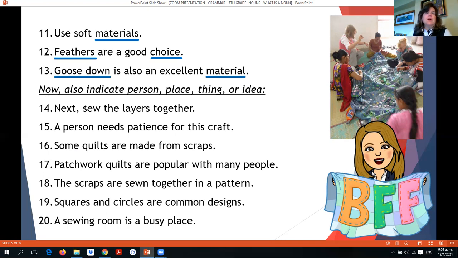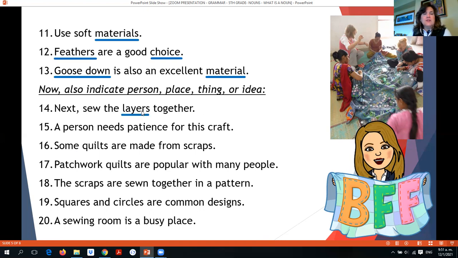Now, the idea is that with your participation you mention it, and also indicate if the noun is a person, place, thing, or idea. And by the way, pay attention to these exercises because these are very similar to the ones on your homework for today.